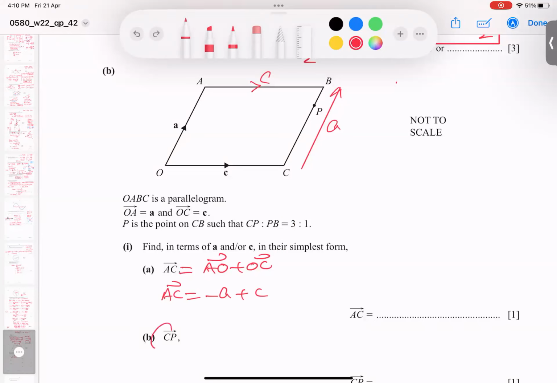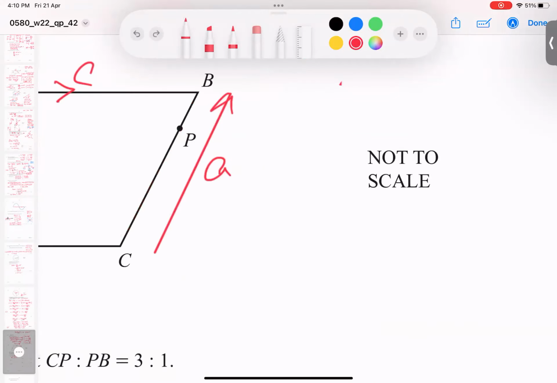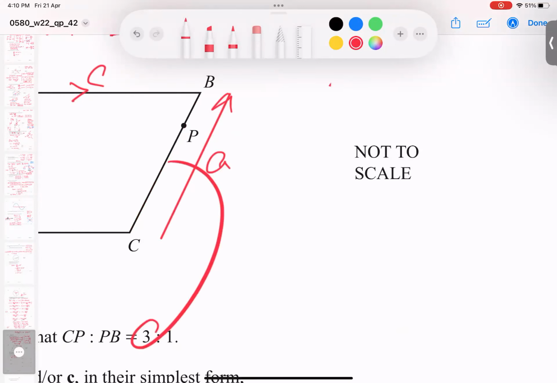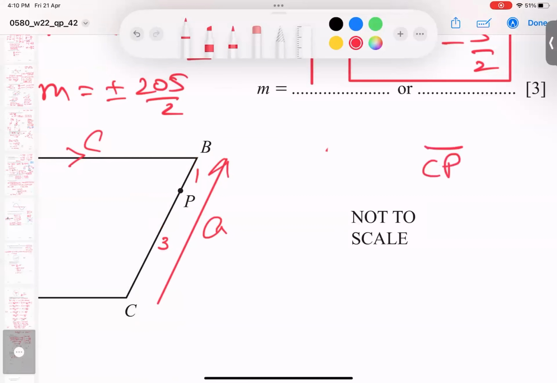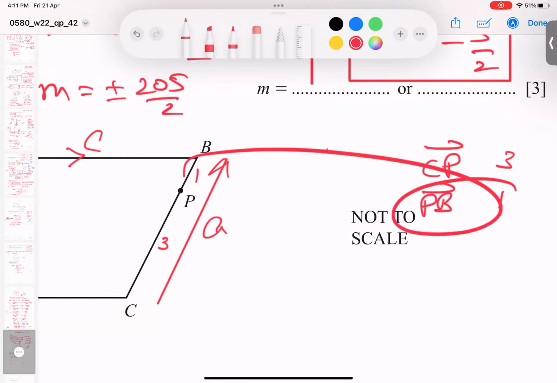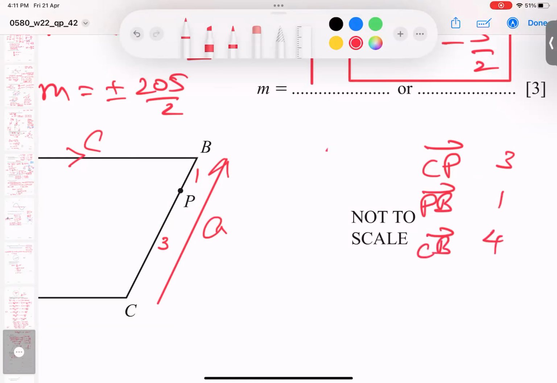Second, CP, where C is here, P is here. So I have to look at this. What is the best technique? On the CP vector, we have three vectors. Look here, C to P. First of all, given this 3, I'm writing 3 here, and there's a 1, I'm writing 1 here. So 3 things in this idea: the CP vector equals 3 ratio, the PB vector 1 ratio, and the CB vector all together is 4. 3 plus 1 is 4.